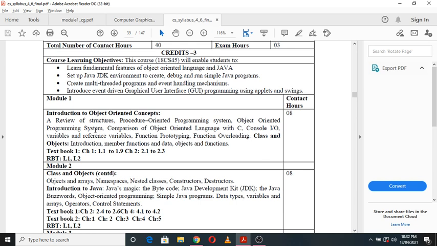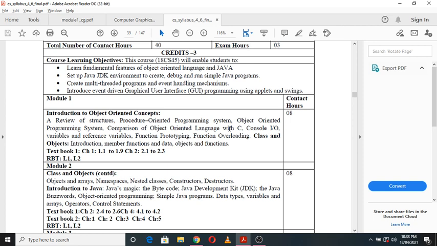Actually, in procedure oriented programming system, there is a lack of data security. That's why it led to the system called object oriented programming system, as it provides very high security for the data, right? The next comes a comparison of object oriented language with C. As I told, object oriented language is nothing but the C++ language. So here you are going to study what are the features of C and C++, or what are the differences between C and C++, right?